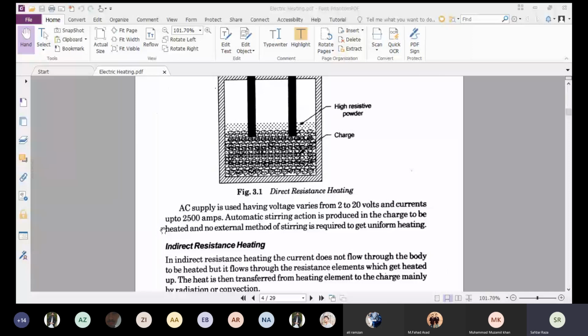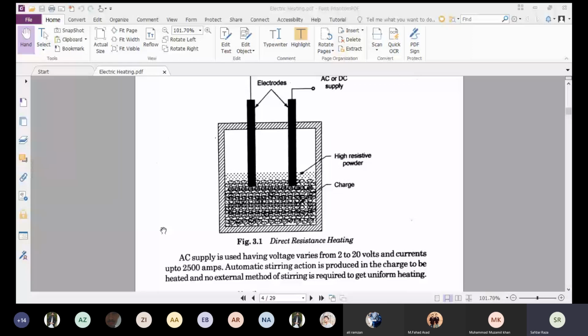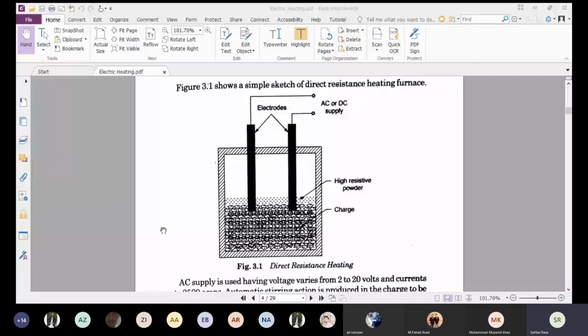I am just going to repeat the basic phenomena. We have high resistive electrodes, and these high resistive electrodes are put into the charge, and sometimes above the charge we put the high resistive powder according to our requirement. Whenever the current passes through the high resistive electrodes, I square R loss or heat is produced.